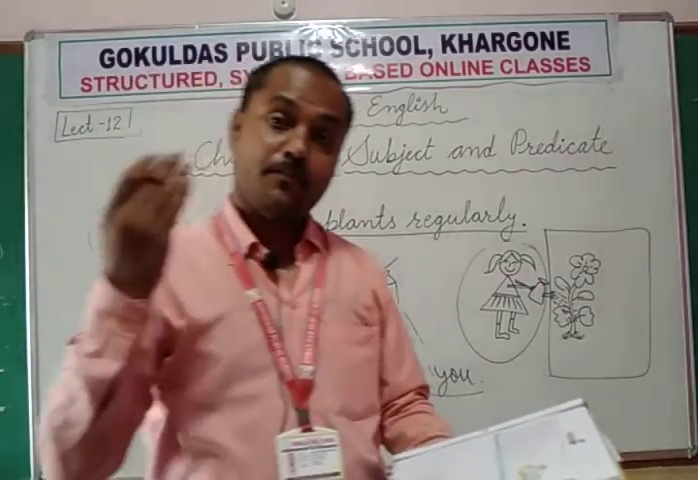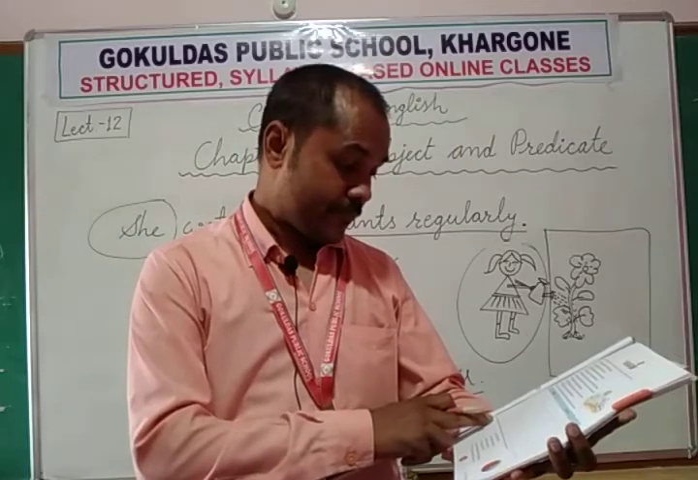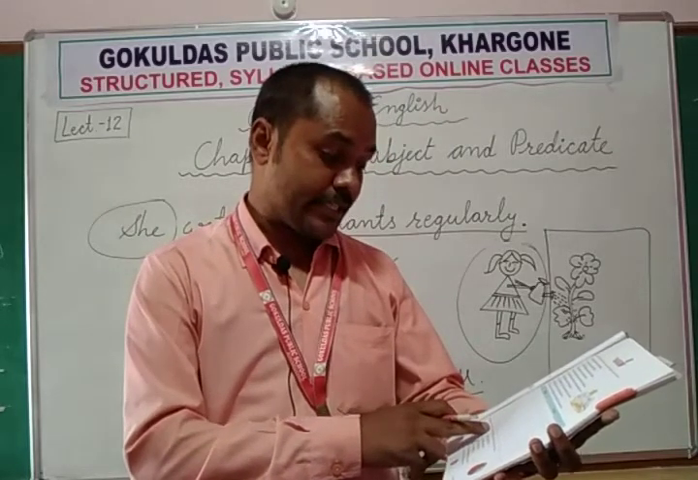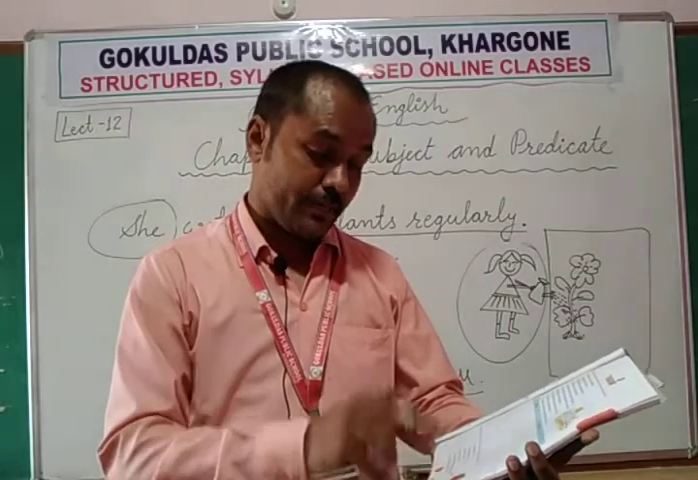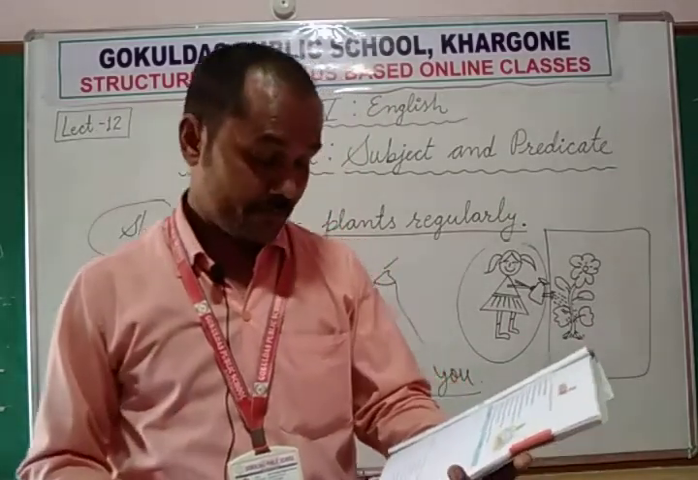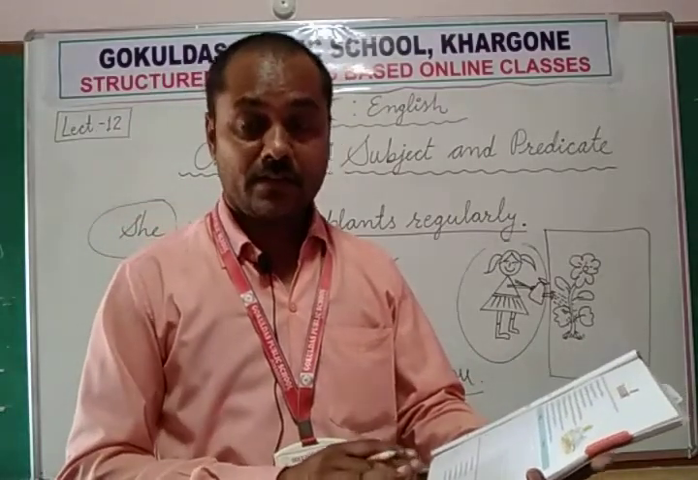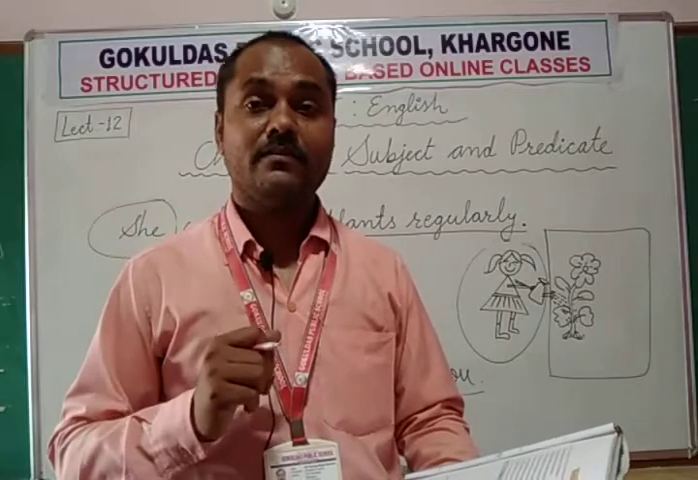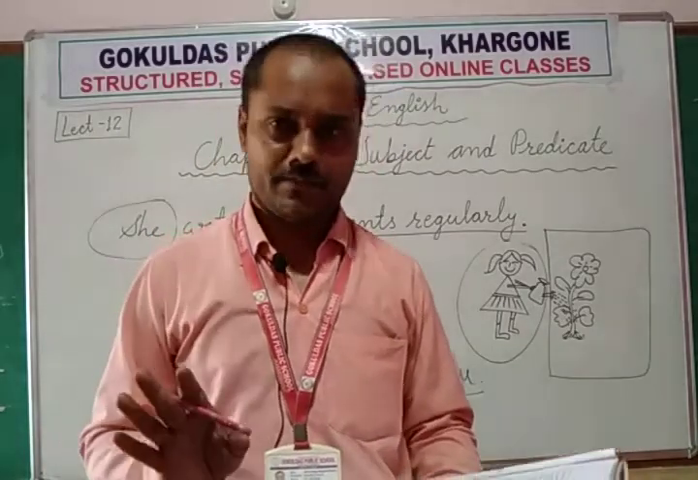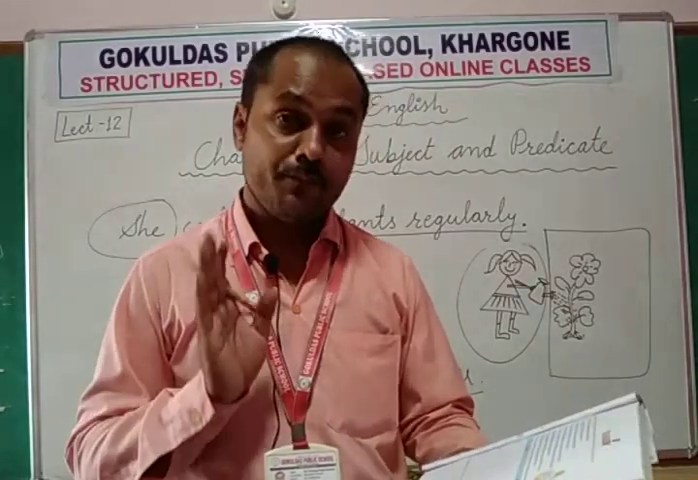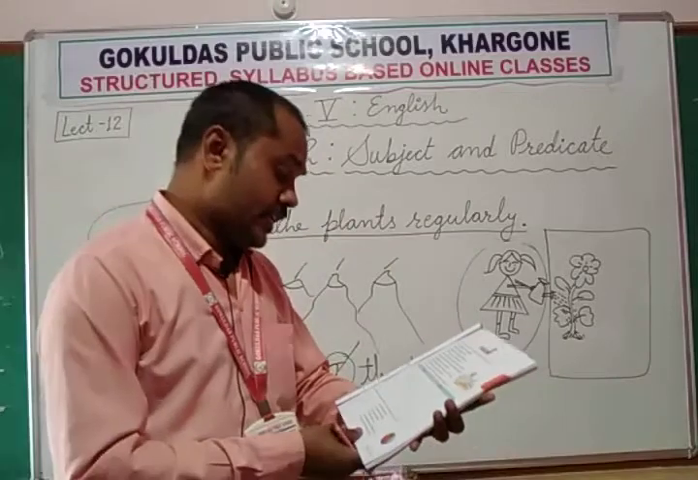Now exercise B. Exercise B is add subjects to the following predicates to make complete sentences. Okay. Add subjects means the remaining predicates are given. Now by our mind we can place any subject to complete this sentence. How can we complete this sentence? Just like first,